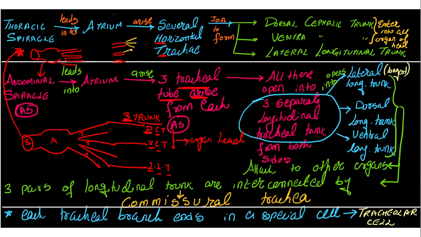All three tracheas are connected on either side with the three longitudinal tracheal trunks. What are these three longitudinal trunks? It is going to be the lateral longitudinal trunk, dorsal longitudinal trunk, and the ventral longitudinal trunk. Same over here. Lateral, dorsal, ventral.